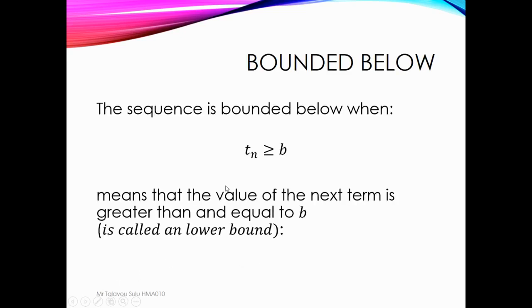Bounded above means there is a value at the top, so the sequence cannot go over it. Bounded below means there is a value below, so the sequence cannot go lower. In other words, it's always b or greater.